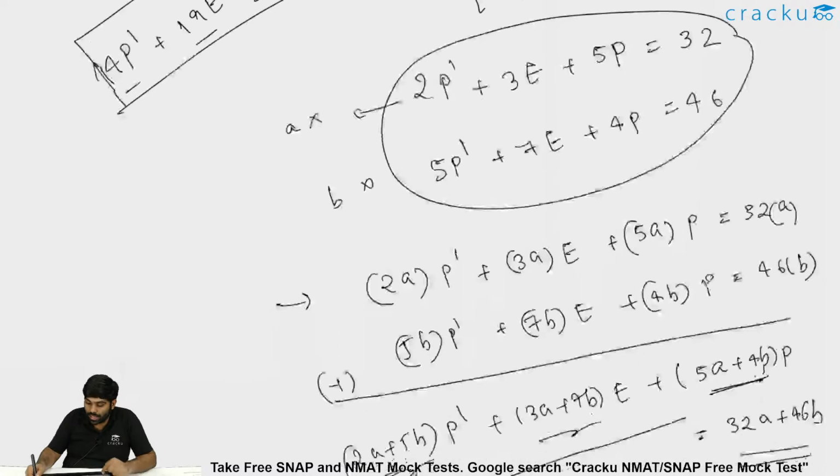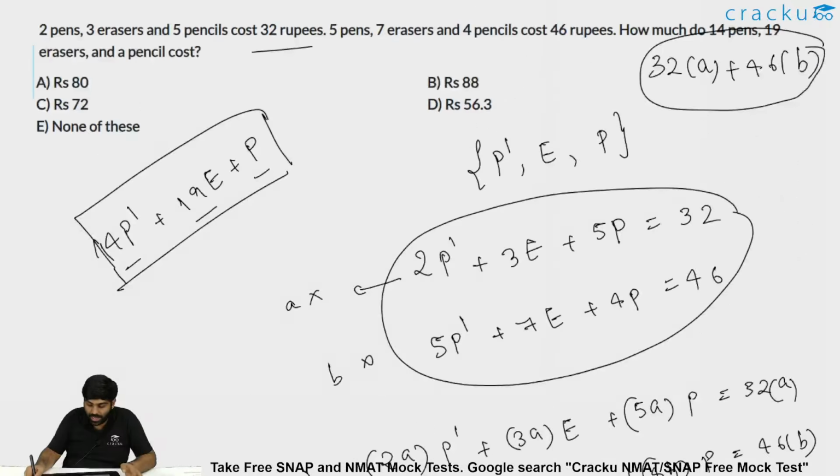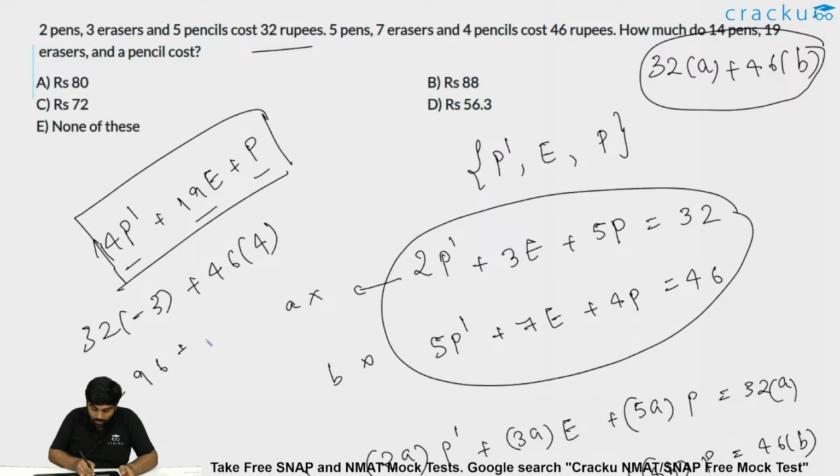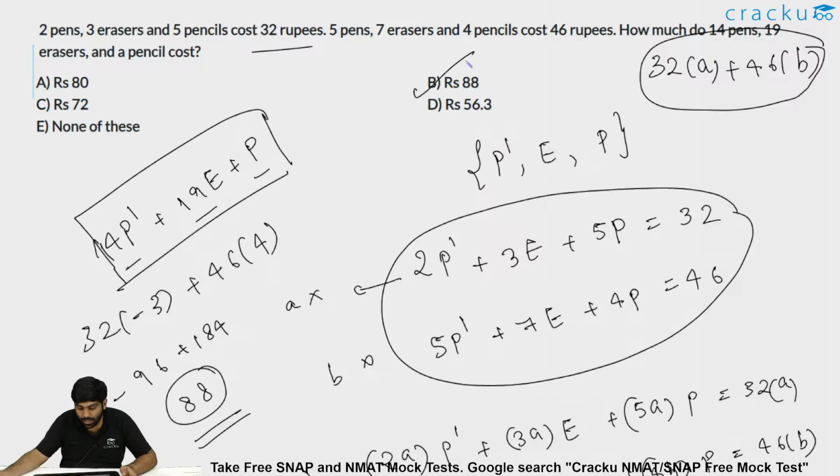So what are the A and B values? Minus 3 and 4. So 32 into minus 3 plus 46 into 4. This is nothing but minus 96 plus 4 4s are 16 and 18, 184 minus 96. So this has to be nothing but 88. So it has to be 88 for 32A plus 46B. That is option B, which will be my answer.